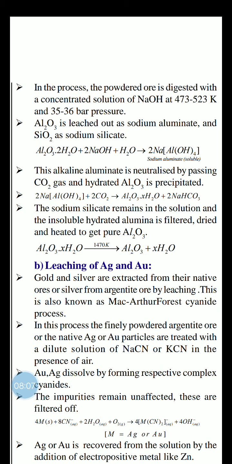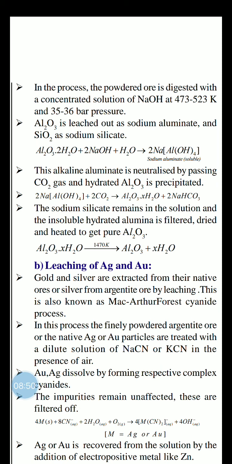Now what happened in this first equation: bauxite is added to NaOH as a leaching chemical. Now sodium aluminate is formed. Again see the equation: the sodium aluminate is treated with carbon dioxide and ultimately what product is formed? Al2O3·xH2O, and sodium bicarbonate is also formed. Listen carefully, the sodium silicate remains in the solution and the insoluble hydrated alumina is filtered, dried and heated to get pure Al2O3.